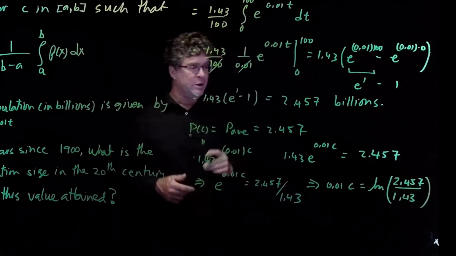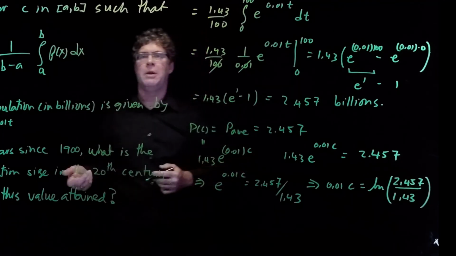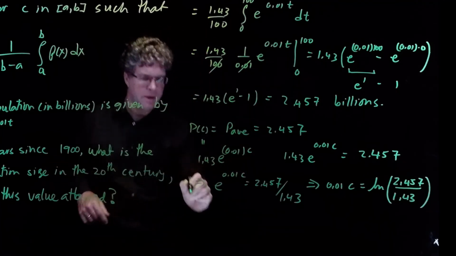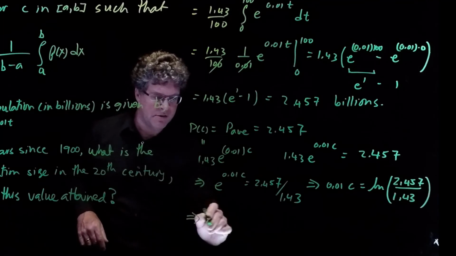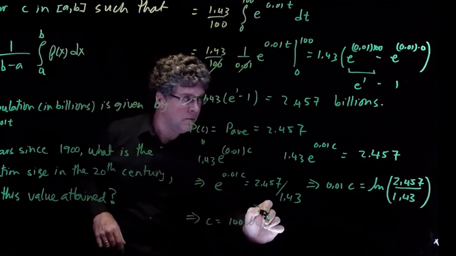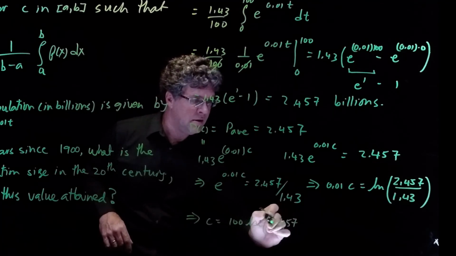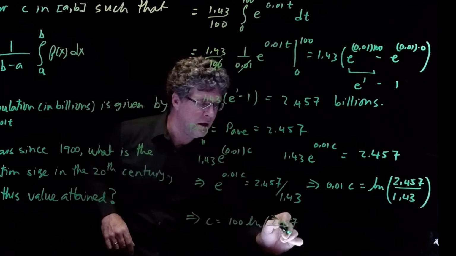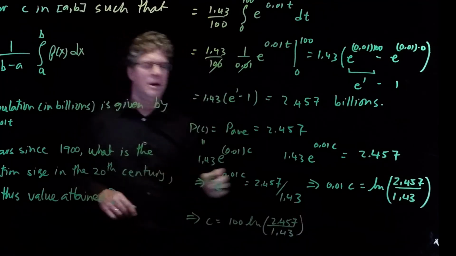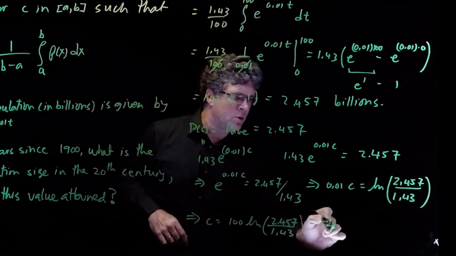Finally, we divide both sides by 0.01, or equivalently multiply through by 100. So c is equal to 100 times the natural log of 2.457 divided by 1.43. If you put that on the calculator, that turns out to be 54.13 years.